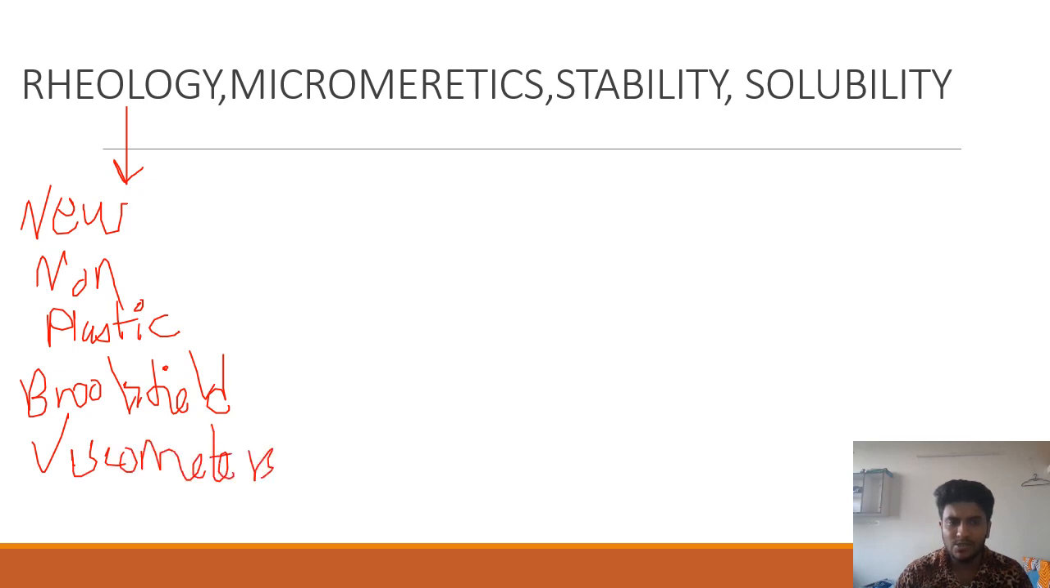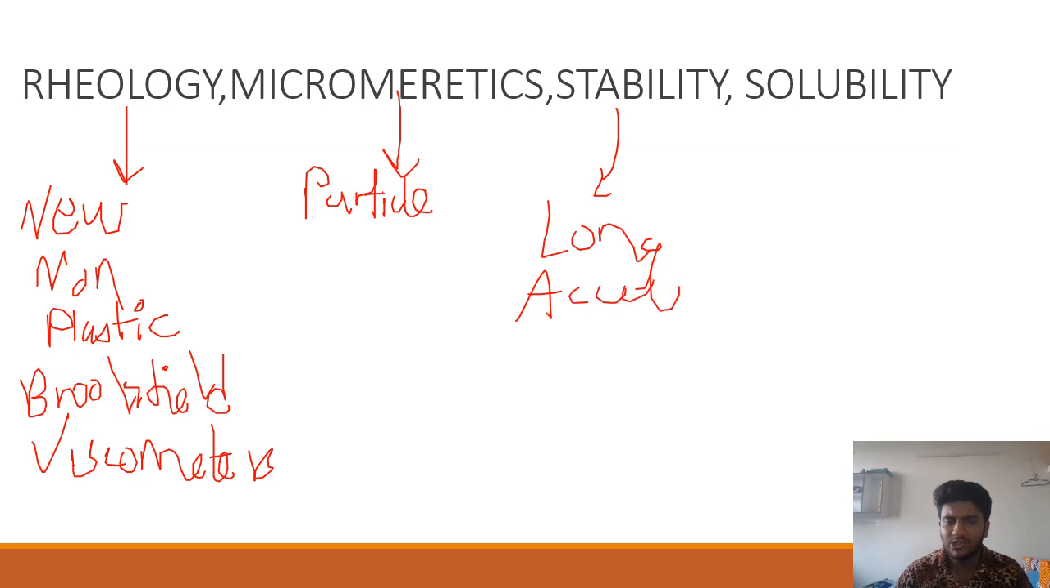Next up, micromeritics. In that you need to know about powders, particle size distribution, and what the methods are: optical microscopy, sieving, sedimentation, Coulter counter and all. Then in surface area determination, again you have air permeability, gas adsorption. So those are a few important topics that have been asked from micromeritics. Stability studies: if we talk about stability, you have long term, accelerated stability studies, and short term.